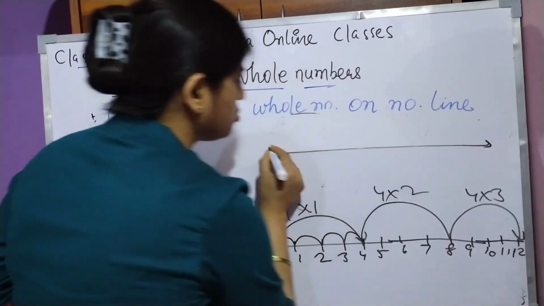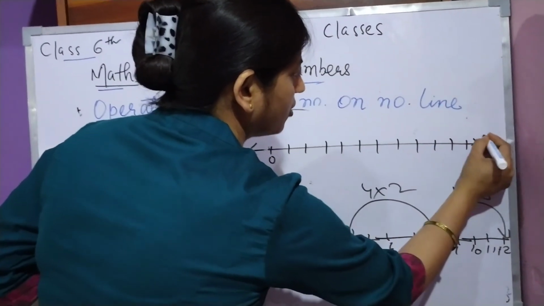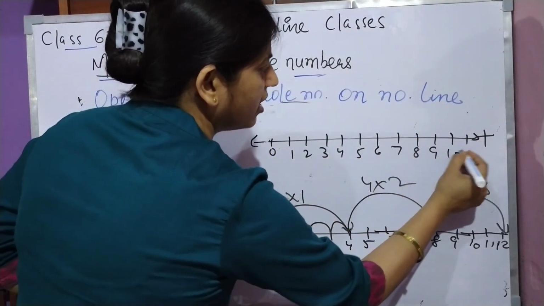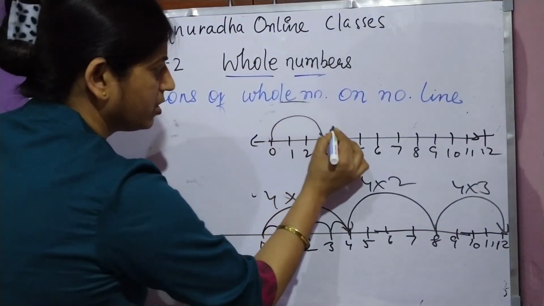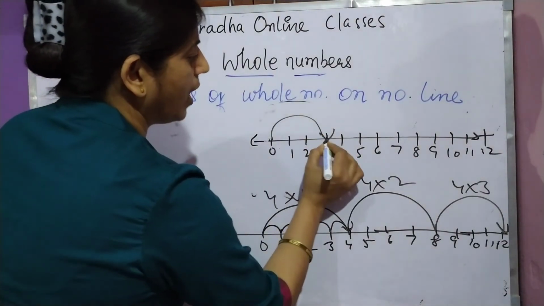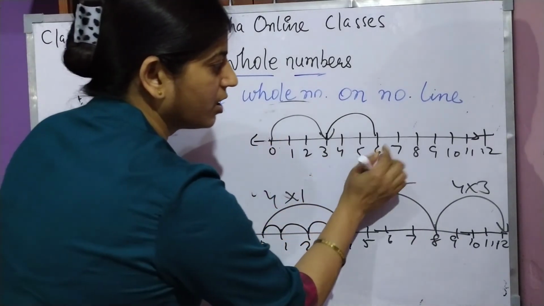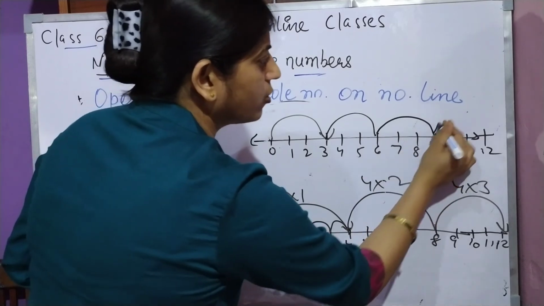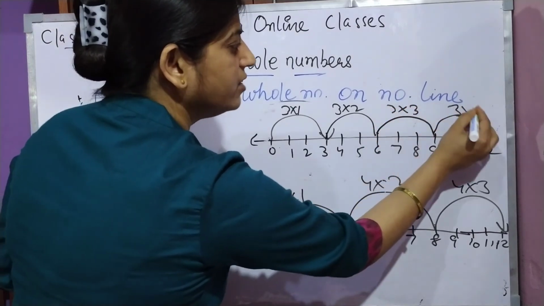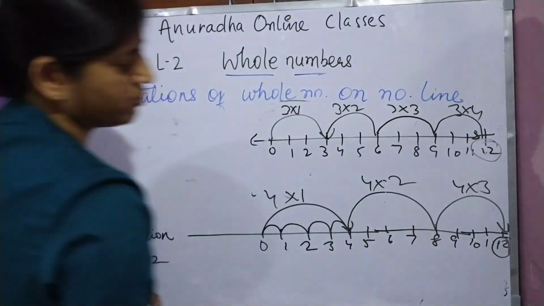This you can do in another way also. Means 0, 1, 2, 3, 4, 5, 6, 7, 8, 9, 10, 11 and 12. We can write in reverse form also, means 3 into 4 also we can do. Now we will move 3 steps. 1, 2, 3, 1, 2, 3, 1, 2, 3 and 1, 2, 3 means 3 into 1, 3 into 2, 3 into 3 and 3 into 4. So ultimately we get the same answer. This is 12 and this one is 12.